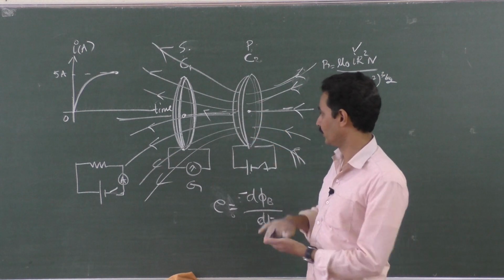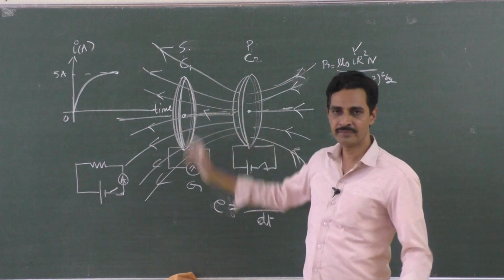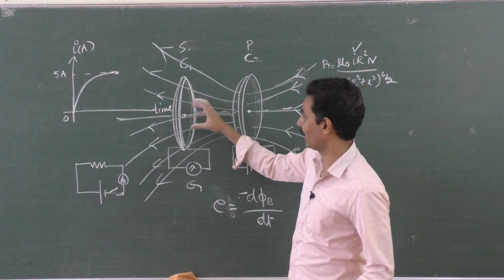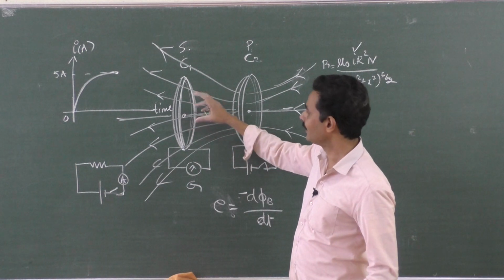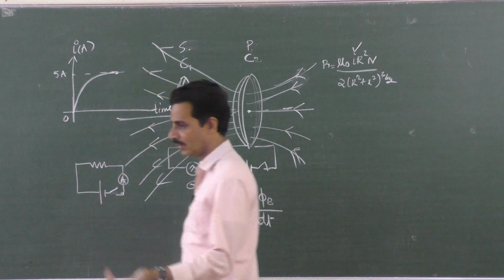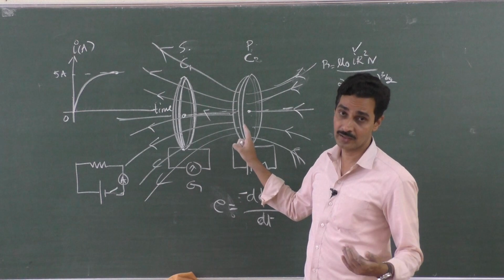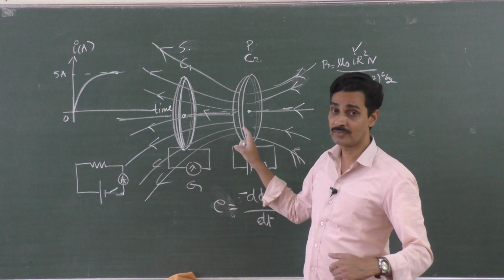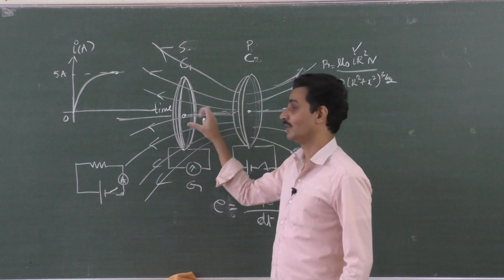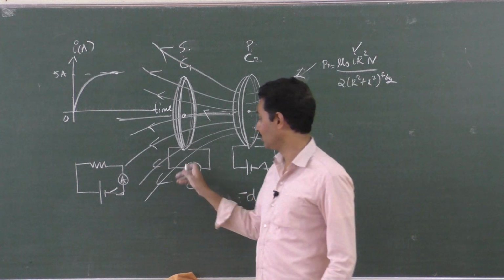What about the magnetic field produced by this coil? Growing, growing, growing. What about the magnetic field here? It is also growing till it reaches 5 amperes. So there is a change in the magnetic flux. Once it reaches maximum, it is steady. There is no decrease and no increase. It is constant. When constant current is passed through the coil, does it produce any magnetic field? Yes, it produces a magnetic field according to the current, but it is not changing with time. So no EMF is induced in this coil.